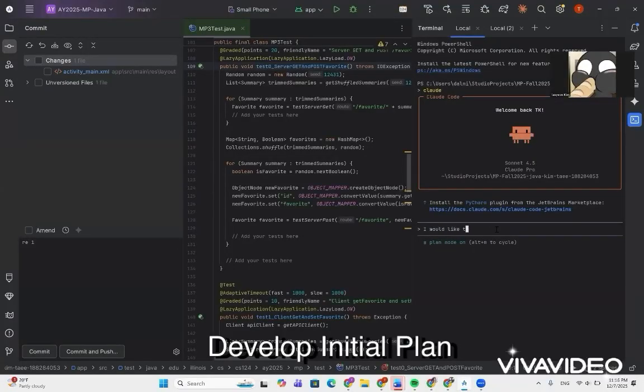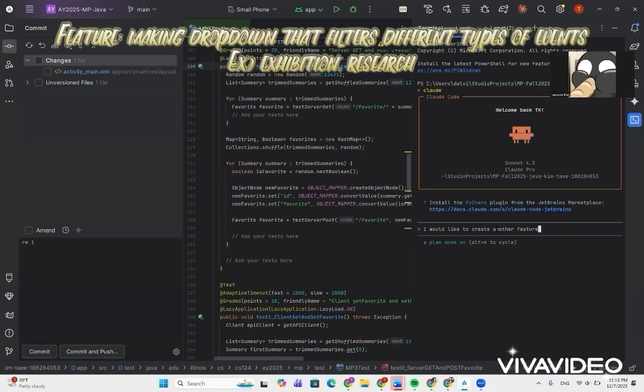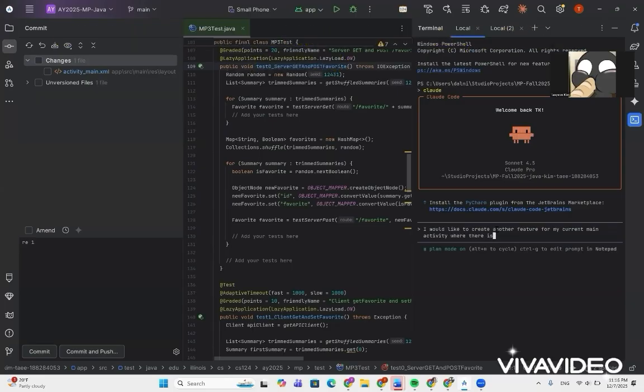Of course, I'll be developing my initial plan. My new feature is a source filtering feature, where I'm going to take the data model and filter events by their source categories, like exhibits, speakers, and recreation, using the drop down spinner in the toolbar. I used all the available sources in the events JSON data, where there were 8 sources available, and this basically makes a wide selection of persistence.